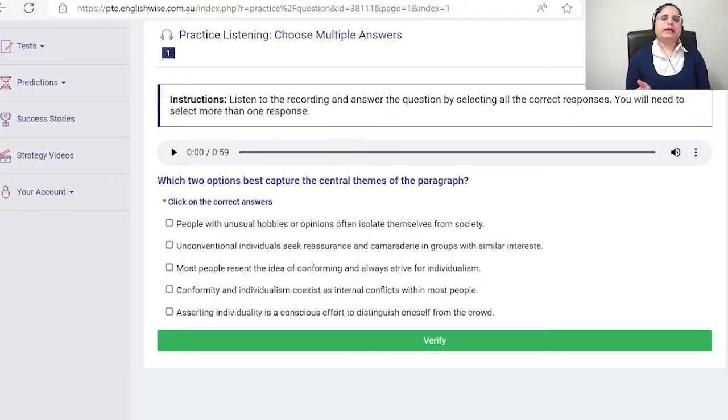Now let's have a look at the example of choose multiple answers. You can see on my screen. Read the instructions carefully. Listen to the recording and answer the question by selecting all the correct responses. You will need to select more than one response. In this question, there is a question given and a recording will be played. You have to select two responses, but as I mentioned earlier, there is negative marking in this question, so being on the safer side, we'll only be selecting one option so that we don't become a part of negative marking. So let's listen to the recording.